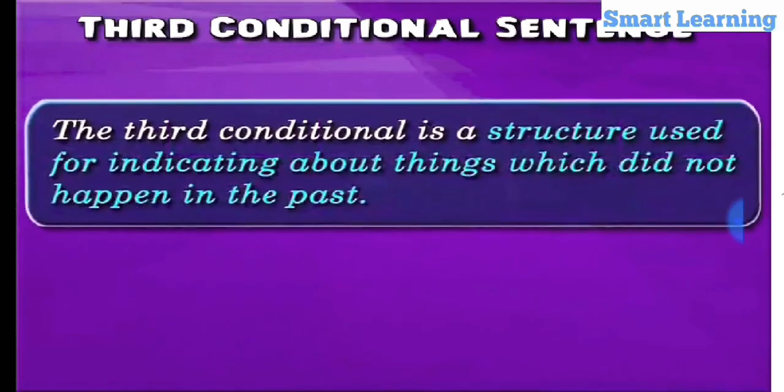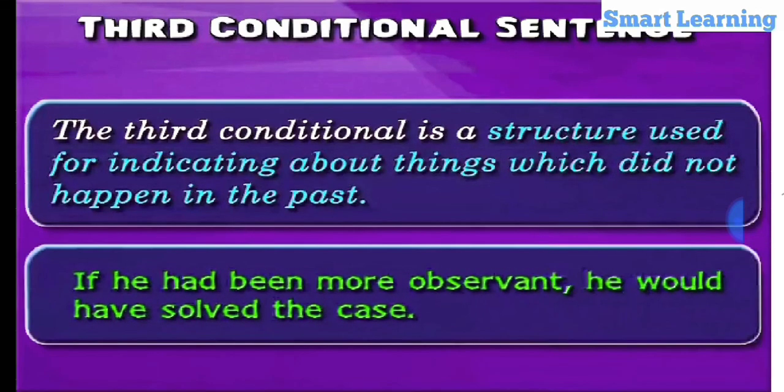Third conditional sentence. By definition, a sentence that is used for indicating things which did not happen in the past is called a third conditional sentence. So, a sentence that indicates things that did not occur in the past is called a third conditional sentence. If he had been more observant, he would have solved the case. Here, somebody had not been observant in the past, hence the event of being observant has not happened in the past. Here, this is a third conditional sentence.